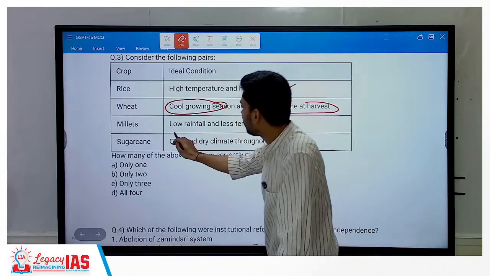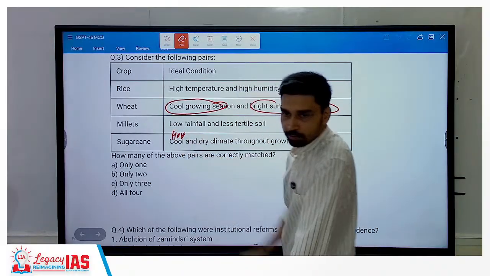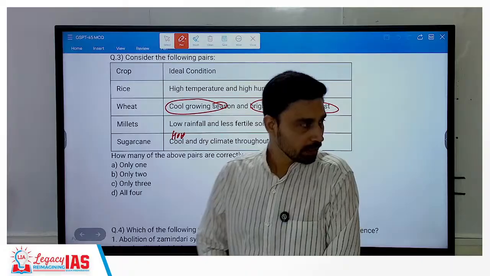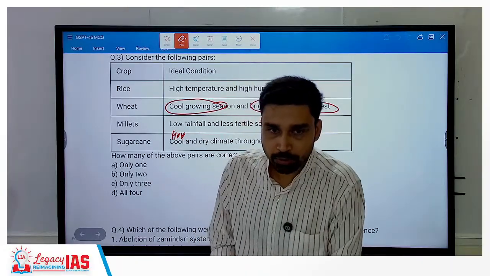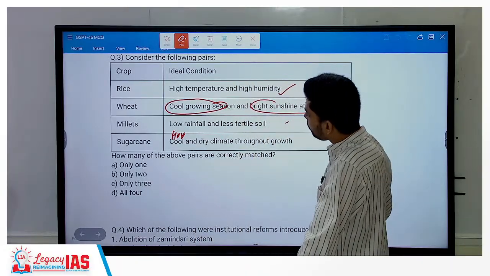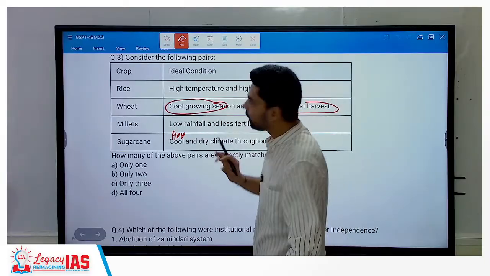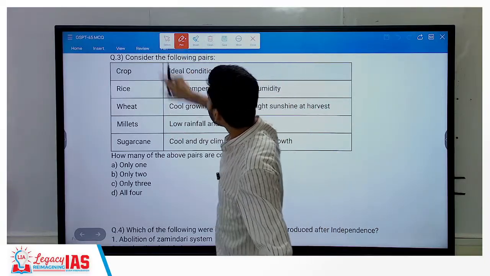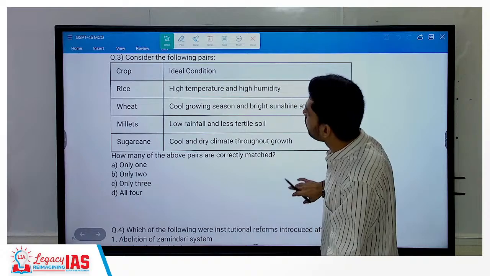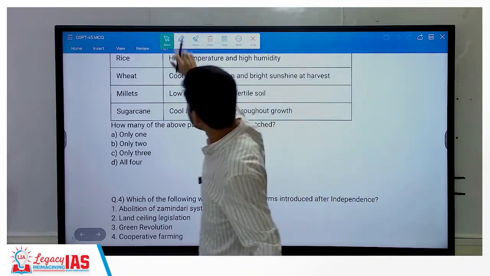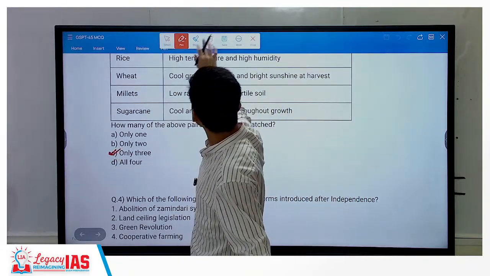No, what kind of climate? Right, because where is sugarcane cultivated? Tropical equatorial areas, okay. So in the equatorial tropical region, high temperature and high humidity, both are required. So cool and dry, no. A hot and humid climate is required by sugarcane. So what's the correct option? C. Okay, only three statements are correct.